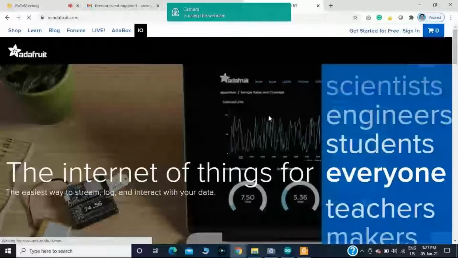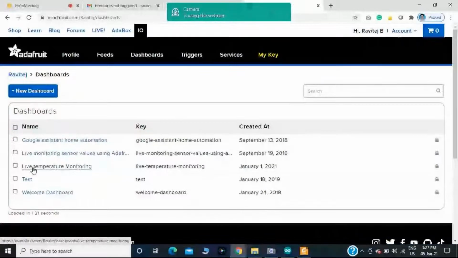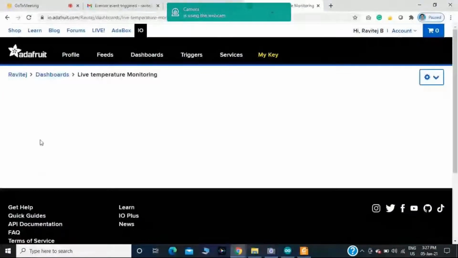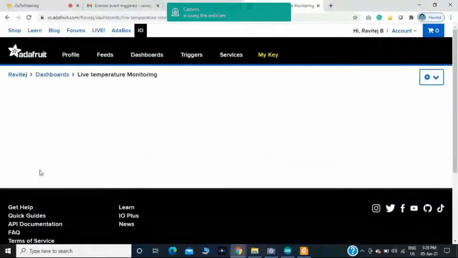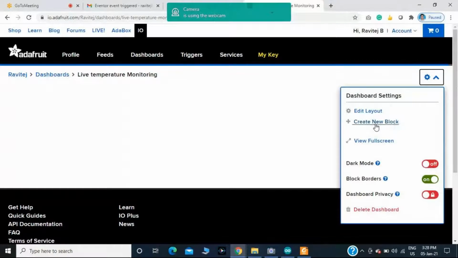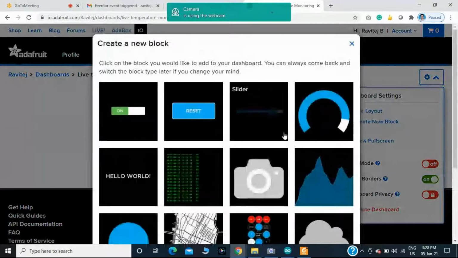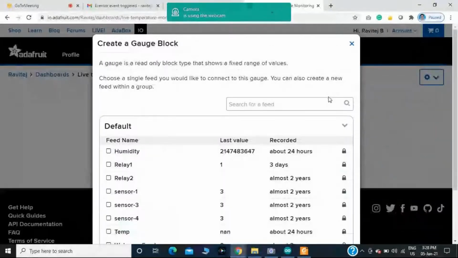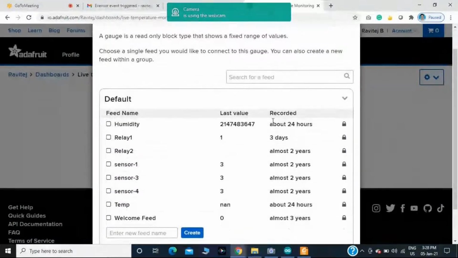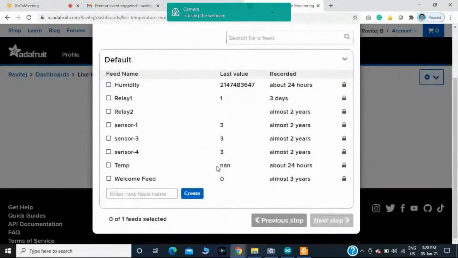First I am signing into the Adafruit IO. Then you should click on create new block. In the create new block, please select the gauge option. In the gauge option, you will get the different types of field names. I have already created a number of field names.